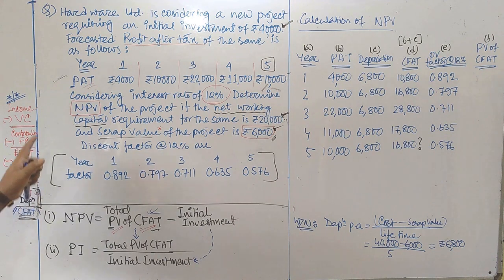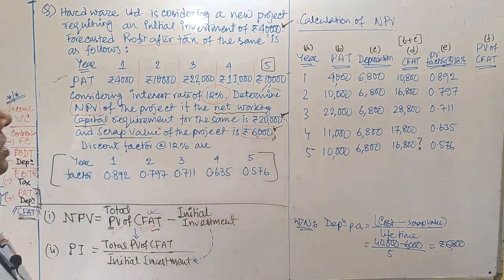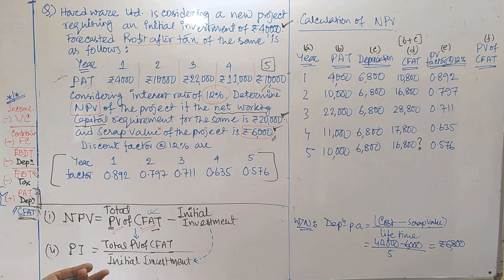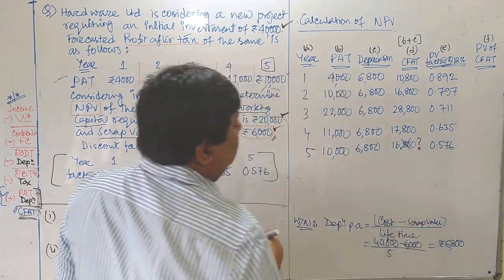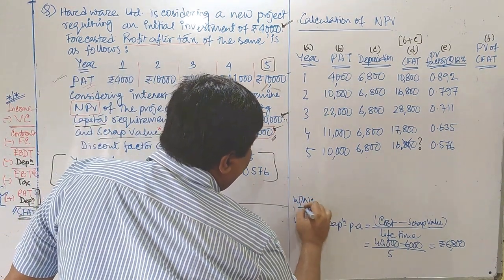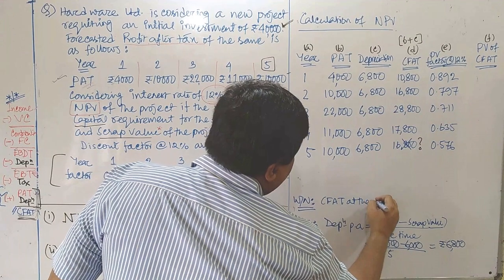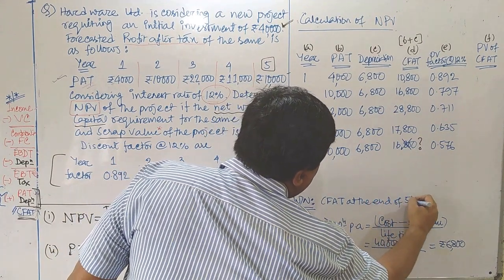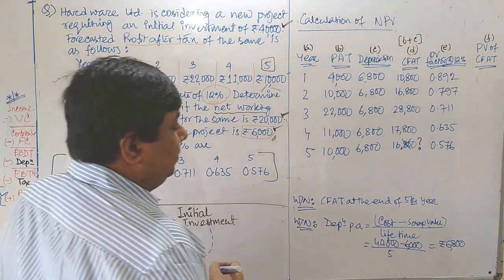Similarly, whatever substance remains with us regarding that project, either it is property or plant, whatever it may be, we can dispose of that, and there is another 6,000 rupees which can be achieved at the end of the project as scrap value. Now that 16,800 is not our actual return from the project at the end of the fifth year. We can calculate the return of the project at the end of the fifth year. You can write here also CFAT at the end of the fifth year. How to get that CFAT at the end of the fifth year?